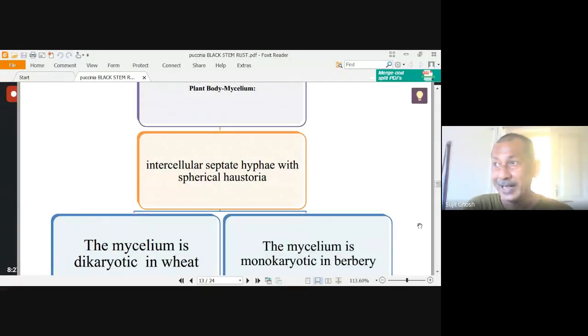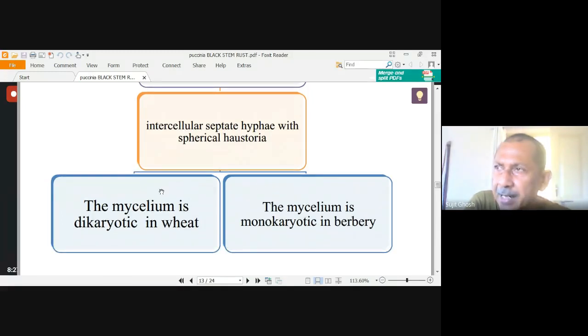Now, what are the characteristics of this mycelium? Mycelium is in intercellular spaces with septate hyphae, and it draws nutrition through spherical haustoria. The mycelium is dikaryotic, means N plus N, in wheat, and monokaryotic in barberry.